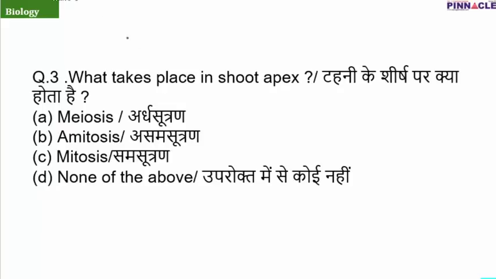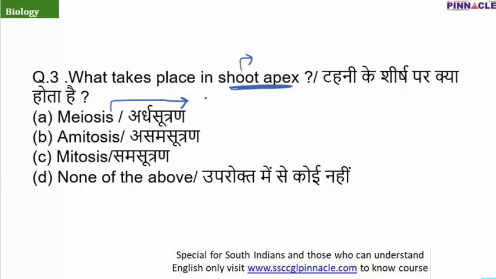Now question number 3: what takes place in shoot apex? The above ground part of a plant is known as shoot. Here we are talking about the kind of division which occurs in the shoot apex. I would like to tell you a very important thing about meiosis. Meiosis is a kind of division. Whenever meiosis occurs, the chromosome number is reduced to half.